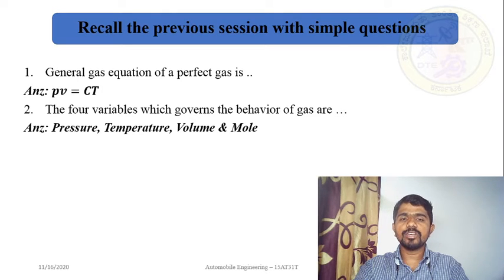We were discussing gas laws in the first session, session number 10. Gas laws are nothing but trying to find any two variables out of these four variables, while the other two variables are kept constant.